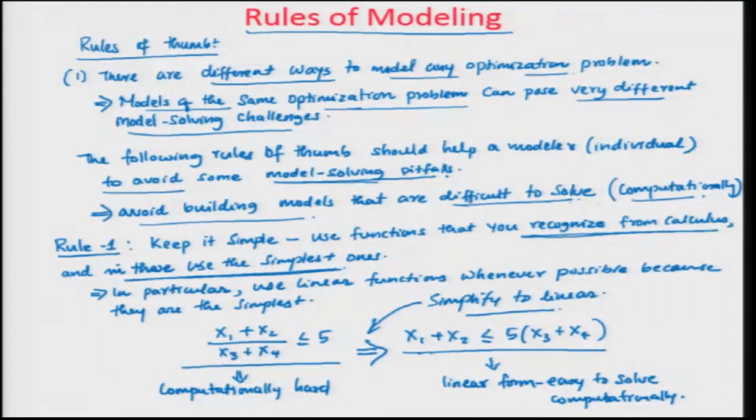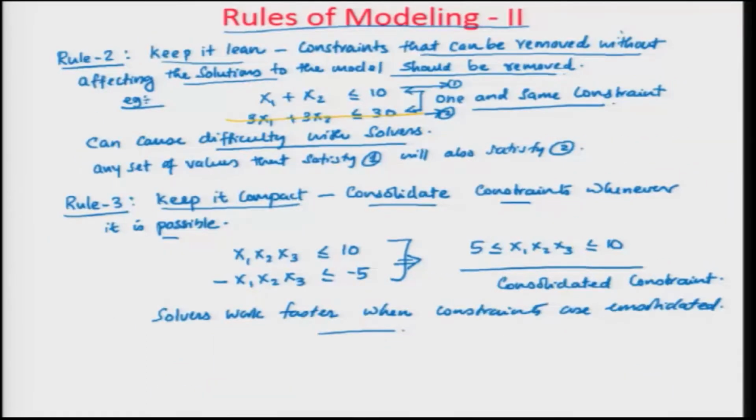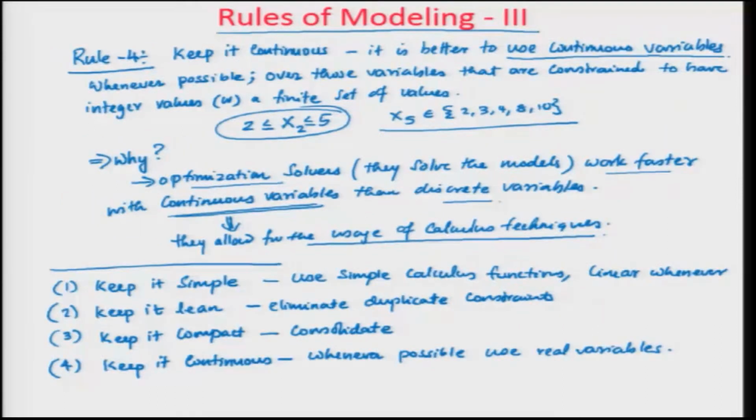And then we went into the 4 rules of modeling, whose main aim is to ensure that the model you are building is not something that is very tough to solve. The first rule is keep it simple, which means use simple calculus functions, and among those try to use linear functions whenever possible, because linear functions are easy, and with calculus functions you can use the gradient, which is very fast in calculations.